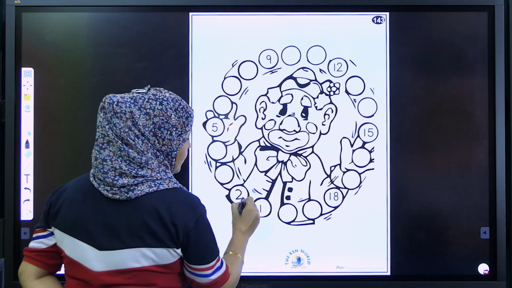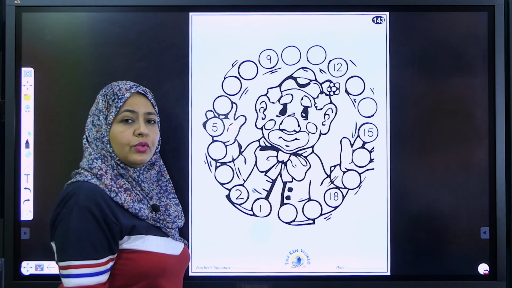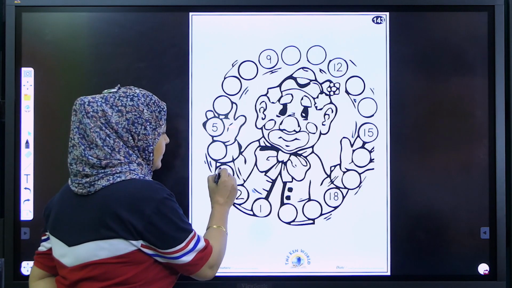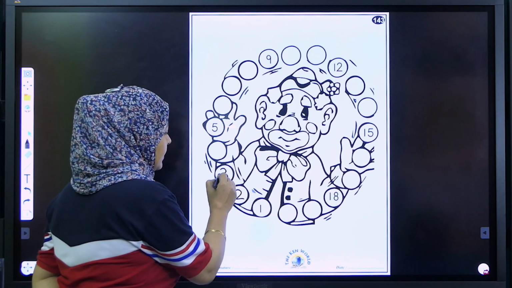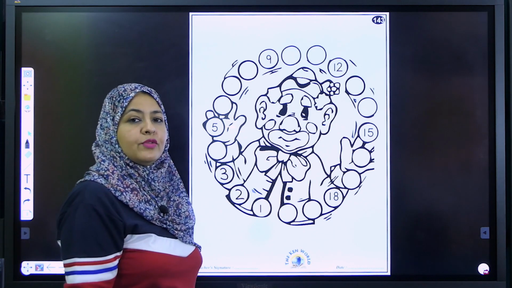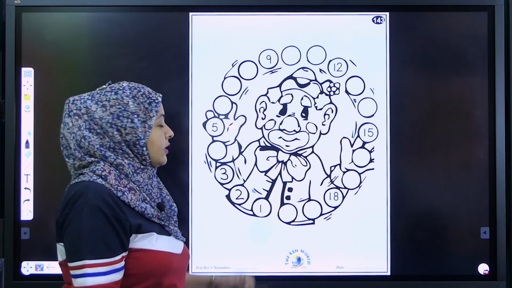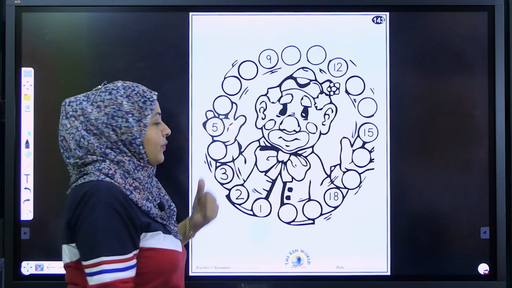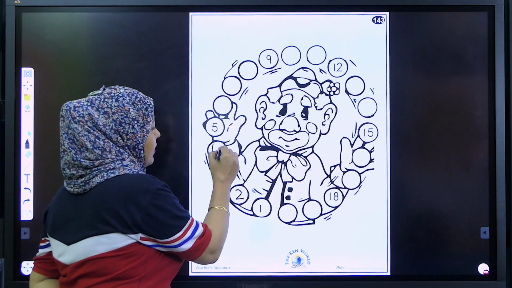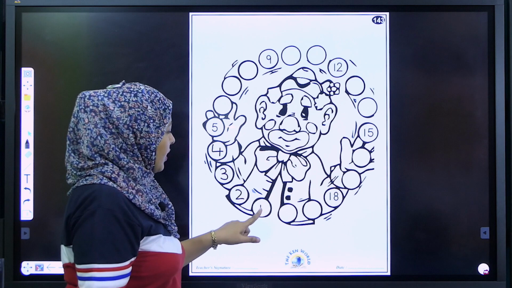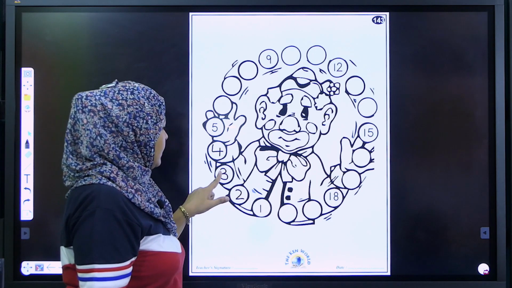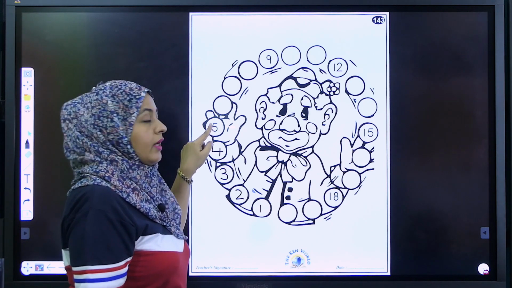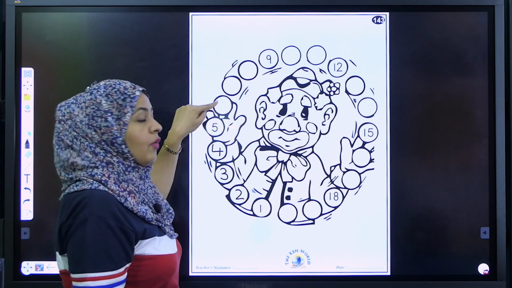After 2, yes, fantastic. Number 3. So write here number 3. To fill the missing numbers we have to move in order. So tell me what comes after 3? Great. Number 4. So write here number 4. 1, 2, 3, 4 and 5 is given for you. So now you have to tell me in this ball what we have to write here.